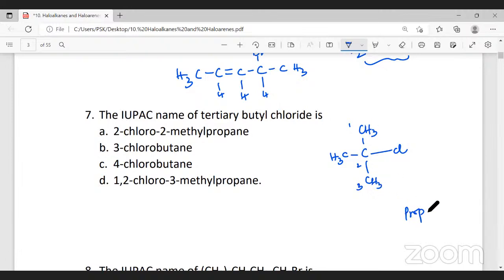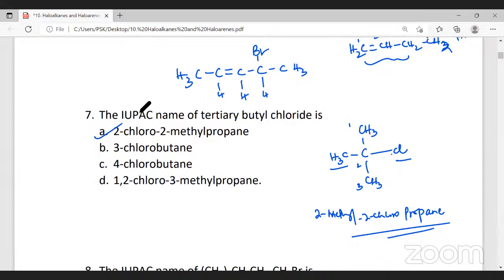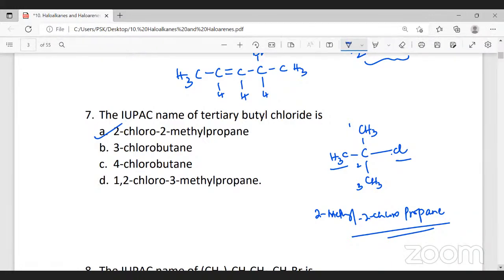Carbon to carbon single bond, propane. At the second position, we have chlorine and methyl. These two are substituents. C comes before methyl. So the name of the molecule will be option A, 2-chloro-2-methylpropane, following the IUPAC name.